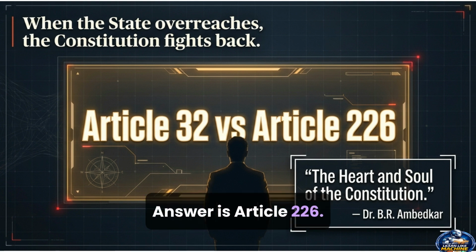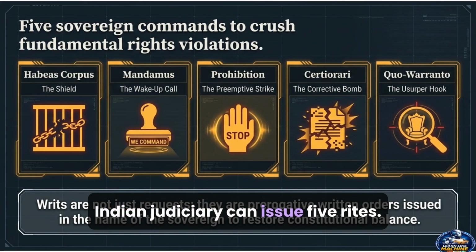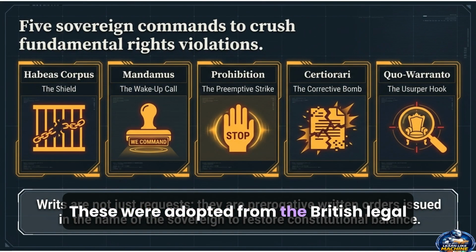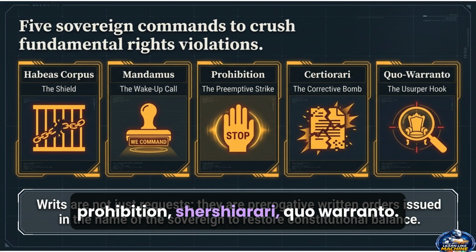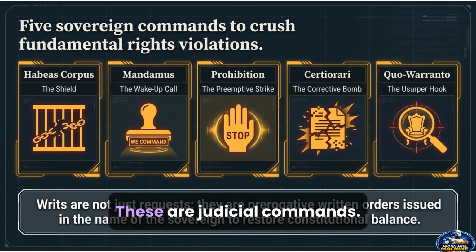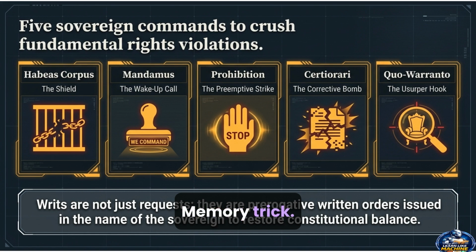The answer is Article 226. The Indian judiciary can issue 5 writs. These were adopted from the British legal system. They are Habeas Corpus, Mandamus, Prohibition, Certiorari, Quo Warranto. These are judicial commands. Memory trick.